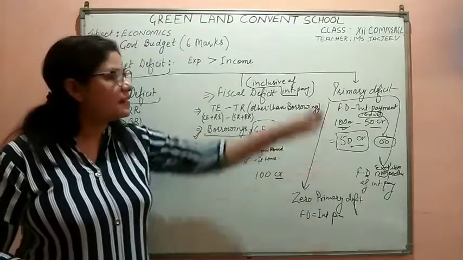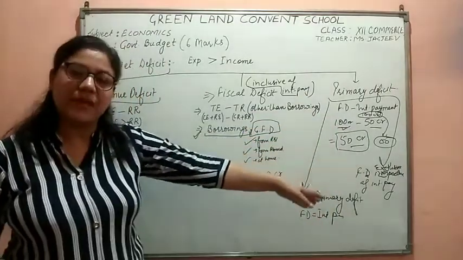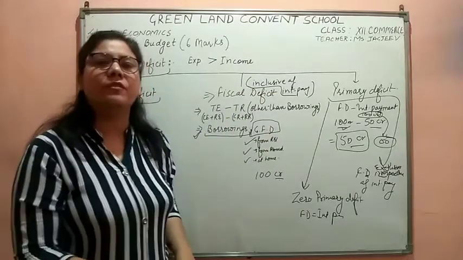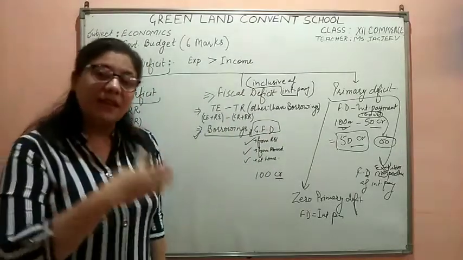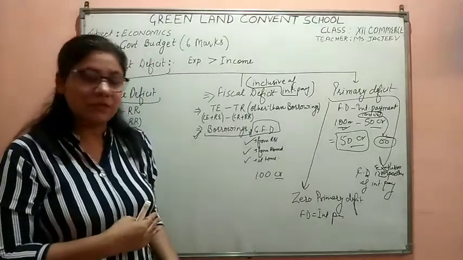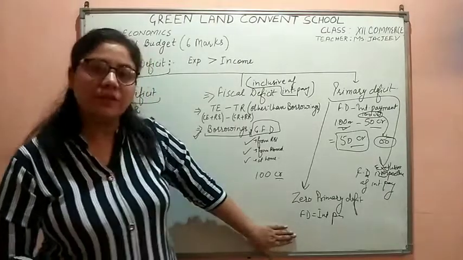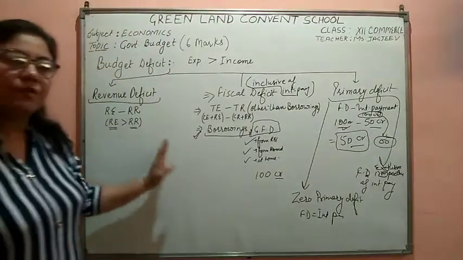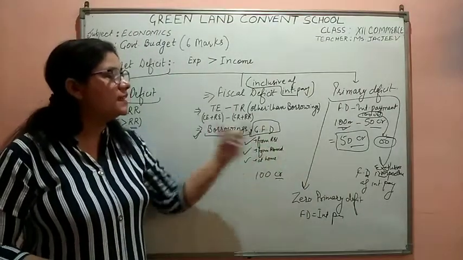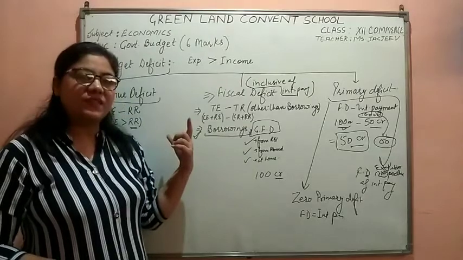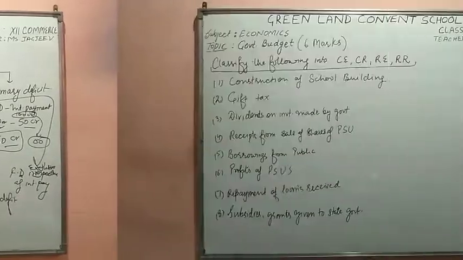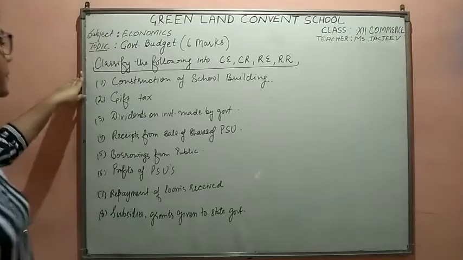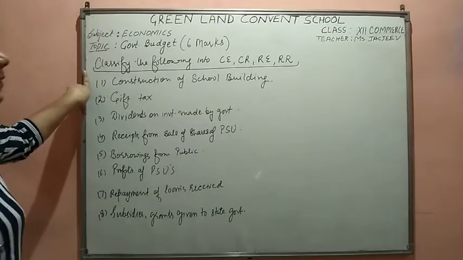It is termed zero primary deficit when all the loan is taken just to fulfill the interest obligations of the country. That is the worst situation any country could have, that whatever loan is taken is only taken to pay off the interest on our earlier debts. That could be the worst condition for any country. So for these three deficits, you only have to do the definitions as well as the formulas to calculate them.